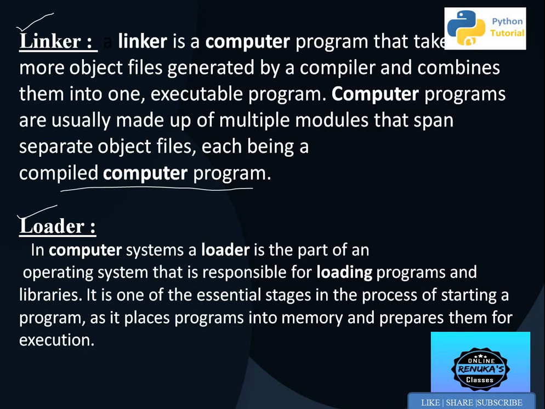To summarize, system software is the part which helps in the smooth execution of the system, and there are four types: operating system, language processors, linker, and loader. The operating system acts as an interface between user and machine, software and hardware. Language processors convert high level language to low level and back to high level so that the user can communicate with the machine. And finally the linker and loader help to execute the program completely.